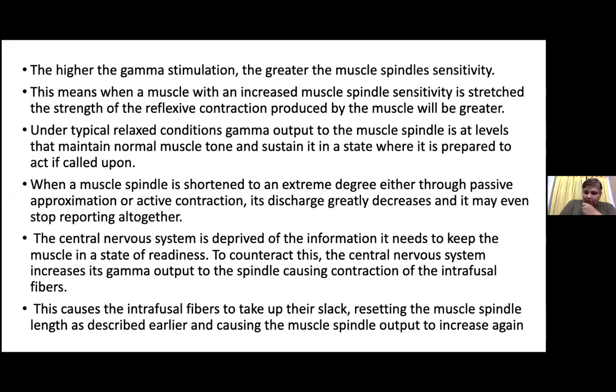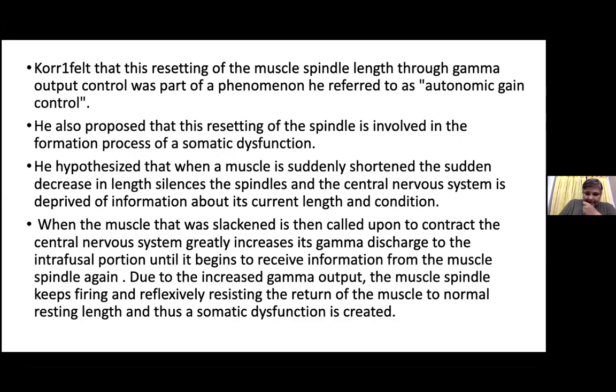Now, what happens in the abnormal one? This causes intramuscular fibers to tear, causing the muscle spindle output, a part of the phenomenon he referred to as autonomic gain control. Okay. He also proposed this in the formation of the process of somatic dysfunction.